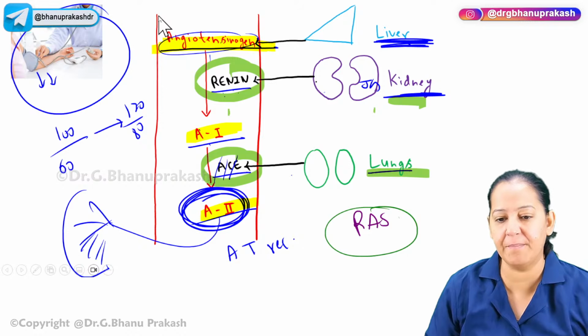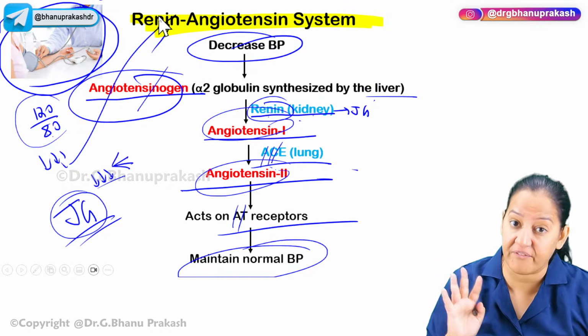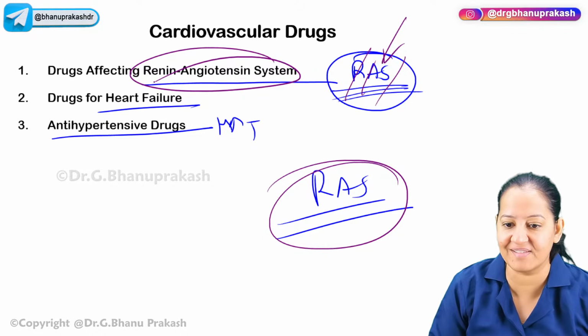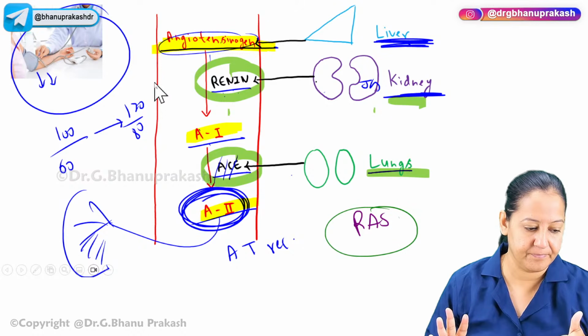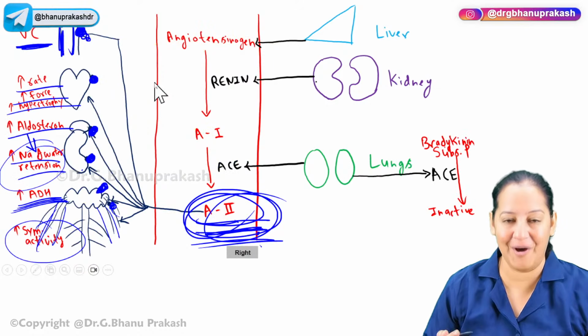You say, okay ma'am, but why are you teaching us this backup right now? So what is the role of RAS inhibitors? We are being taught the drugs acting on the RAS. Now, what is the role? If you understood normal, how many of you understood normal? Give me a thumbs up. How many of you understood normal? If you understood normal, then tell me. Now I will tell you the drugs.